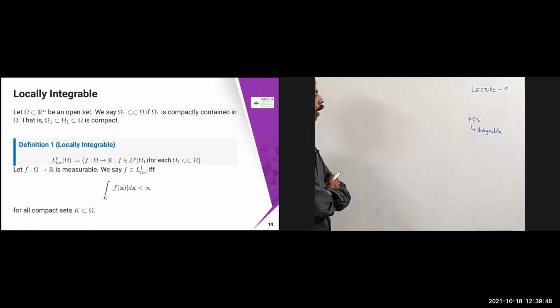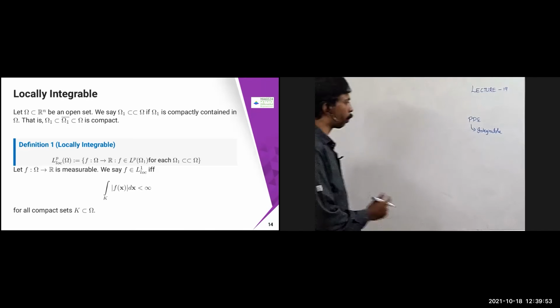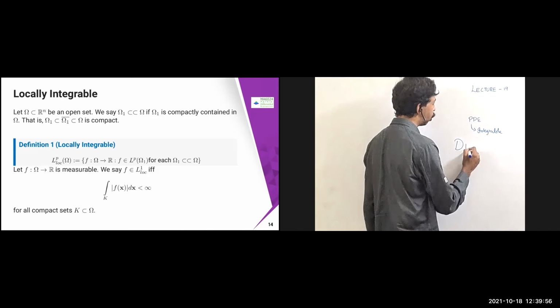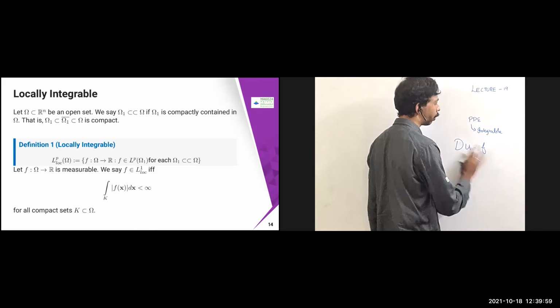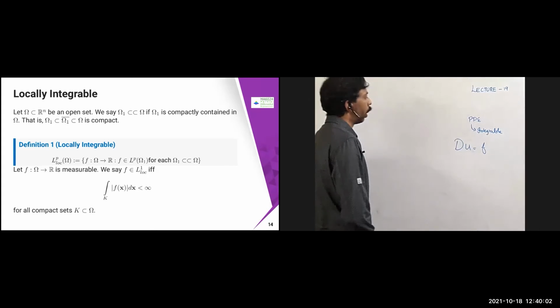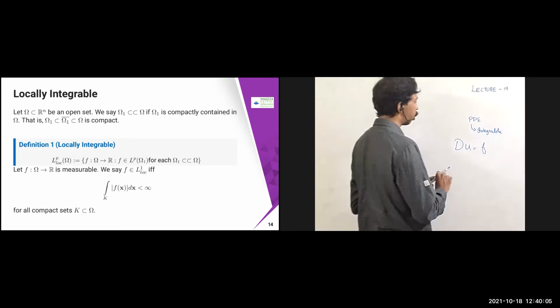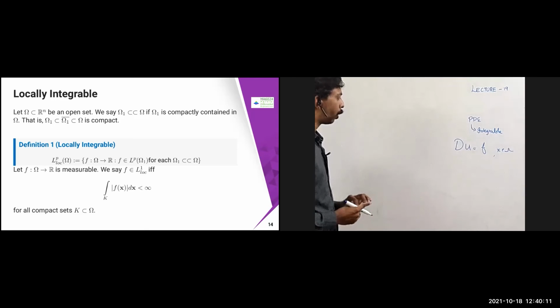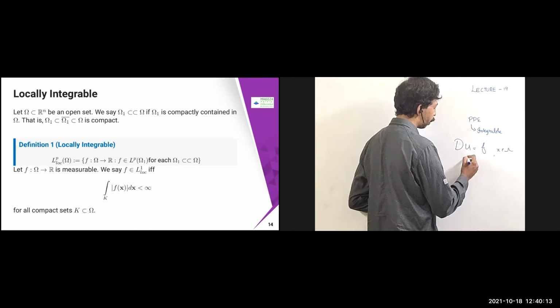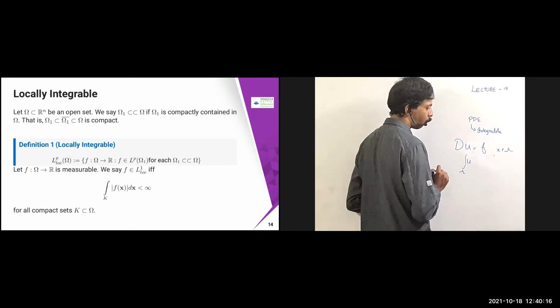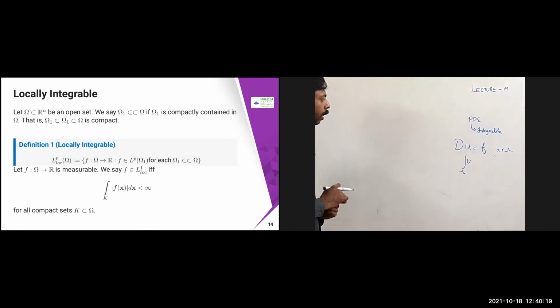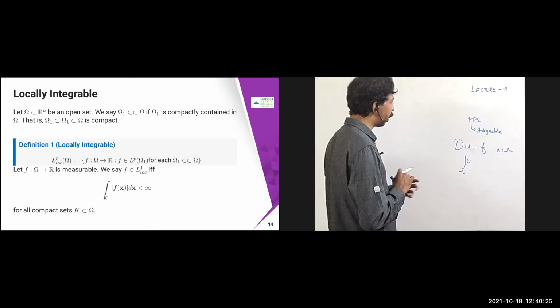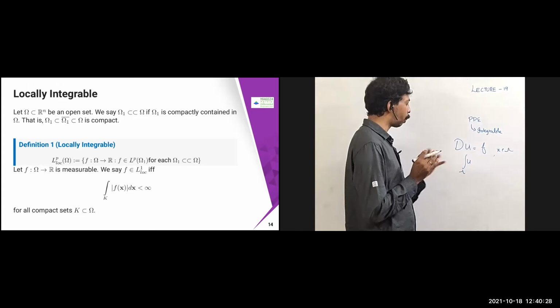Now it is not necessary that your PDE is going to be... see, suppose you have a PDE. Suppose you have some Du equal to f, some differential operator, which is going to be the partial differential operator, equal to f. Now for this PDE to be satisfied, let us say x belongs to some Ω. In order to find the things, what you need to do is check whether your u is going to be integrable in this domain, whether it is going to exist or not. It is not necessary that it is always going to be there. Now in all the cases, it may not be true that your u is going to be integrable on the complete domain.